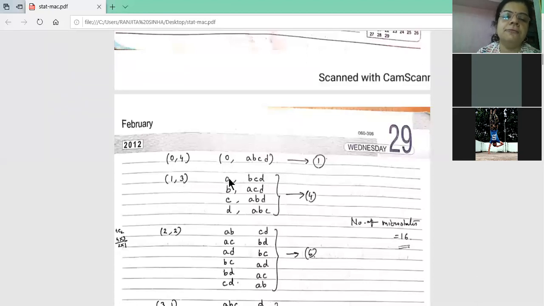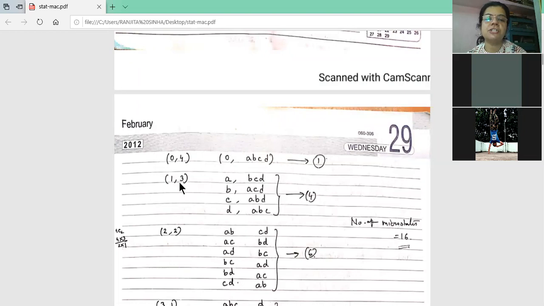Now if we write the first particle A in box 1, then in the second box we have to write B, C, D. If we keep B in the first box, then what remains? A, C, D in the second one. Now if C is kept in the first box, then 3 remain in the second, and this is the fourth particle in the first box, so this remains. So with 1, 3 composition, this is the macro state 1, 3.